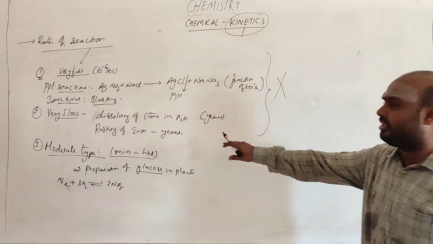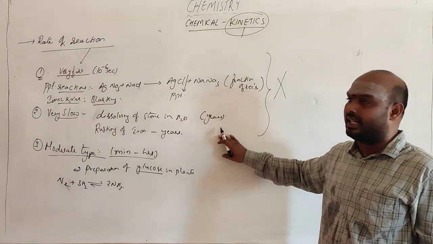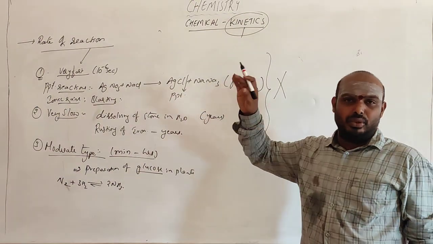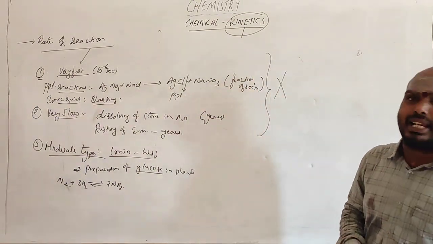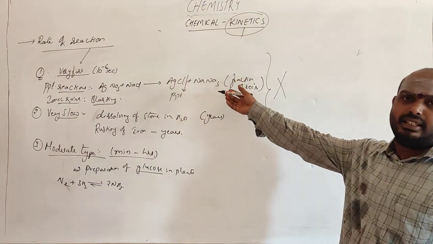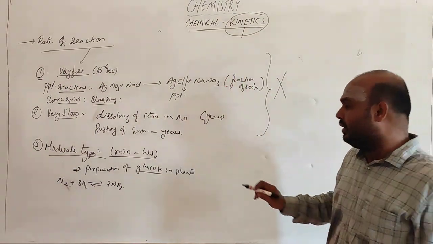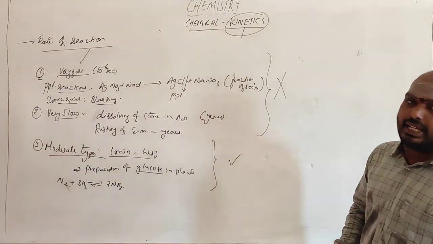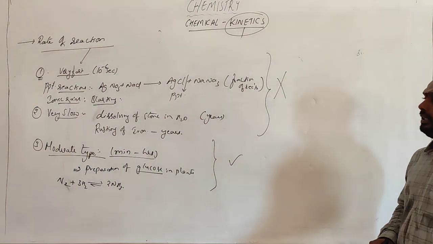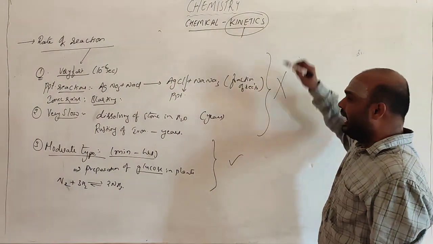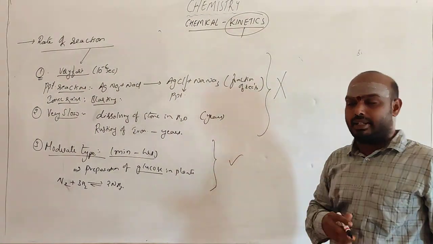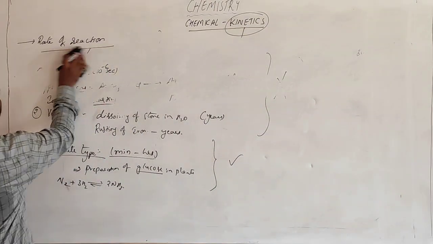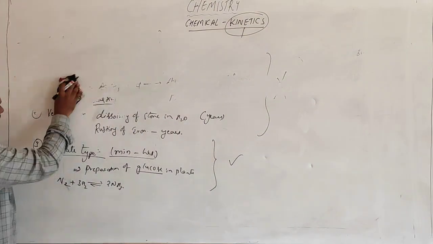So it is also a waste of time studying these reactions, because you can't calculate the time, and you can't stop the reaction because it takes very little time. So we will be studying only the moderate type of reactions in the entire chemical kinetics chapter. And from here we will learn how to write an equation, the mode of writing the equation.